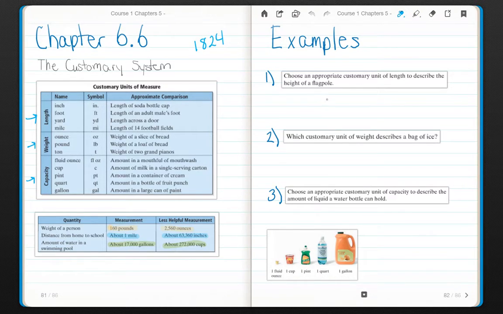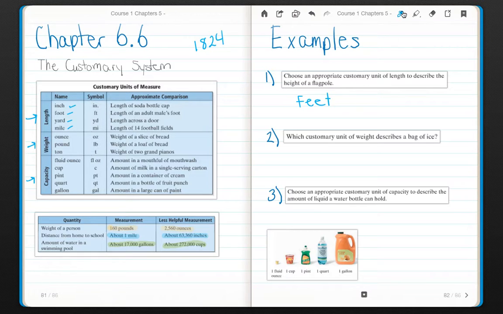Example 1, choose an appropriate customary unit of length to describe the height of a flagpole. Our choices are inch, foot, yard, or mile. A flagpole is a pretty good height. An inch is pretty small, so an inch isn't going to do it. A mile is certainly too big, so somewhere between feet and yards. Depending on how tall the flagpole is, we're usually going to use feet. Anything under 20, maybe 30 feet, we'll use feet.